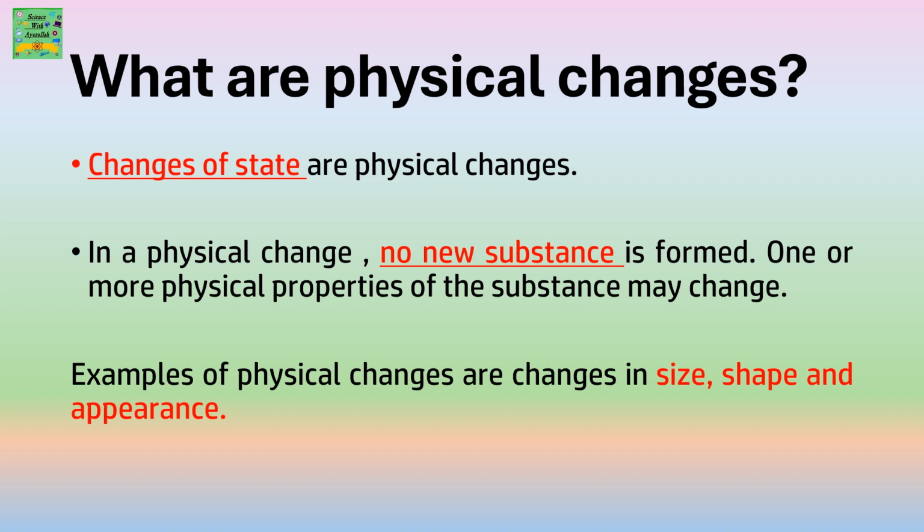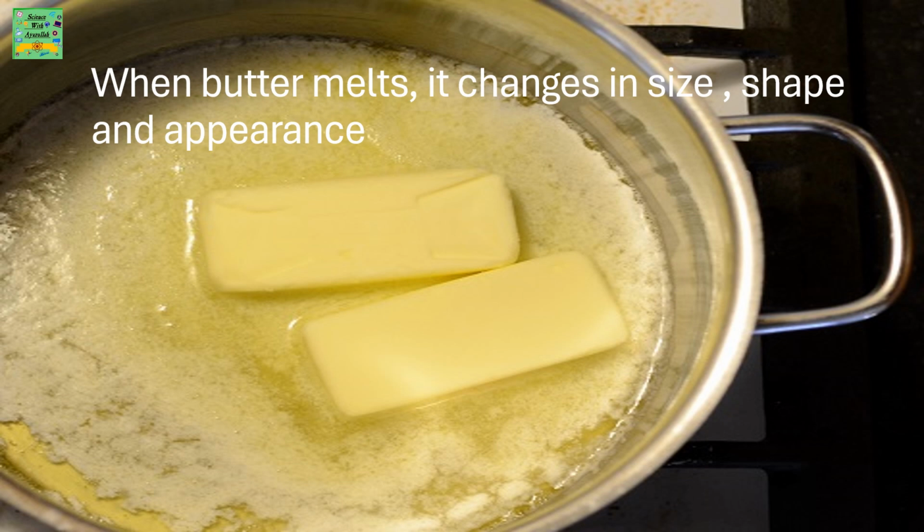What are physical changes? Changes of state are physical changes. In a physical change, no new substance is formed. One or more physical properties of the substance may change. Examples of physical change are changes in size, shape, and appearance. An example is when butter melts. It changes in size, shape, and appearance.